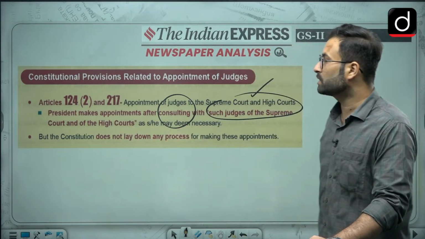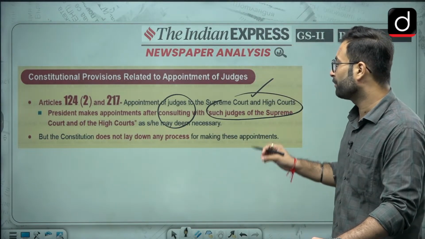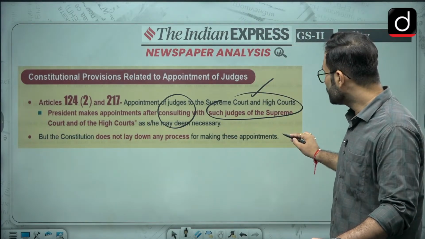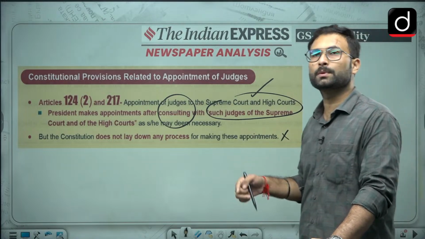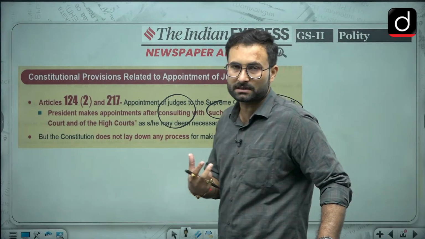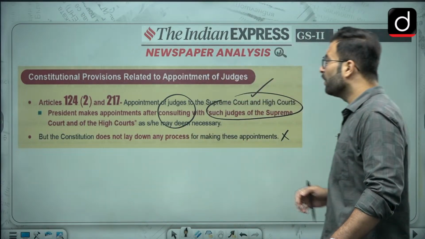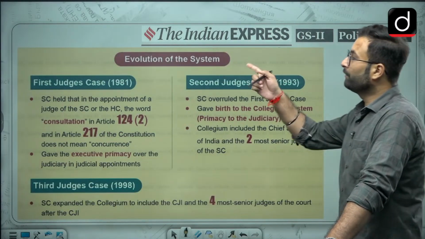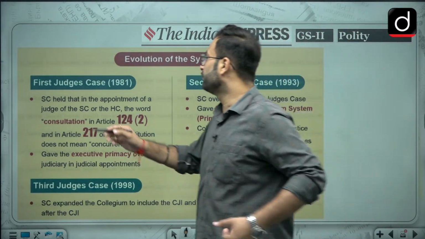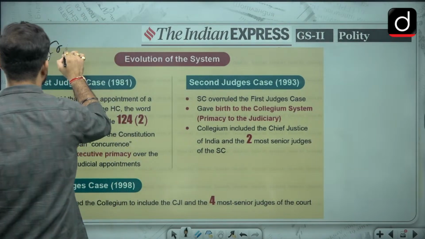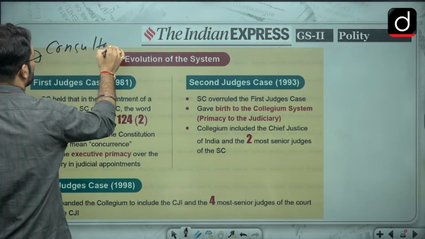But the Constitution does not lay down any process for making such appointments. As I told you, there is no process given, and that is why the Supreme Court has interpreted it in such a way that now we have the collegium system. Now here you can see the evolution of the collegium system. As I told you, this word consultation is the bone of contention over here.